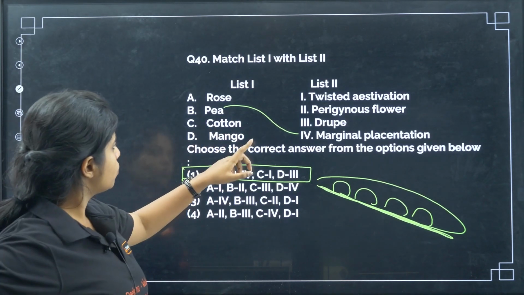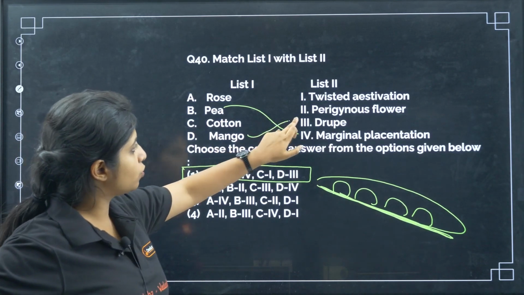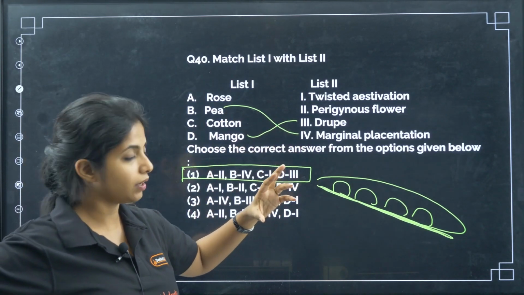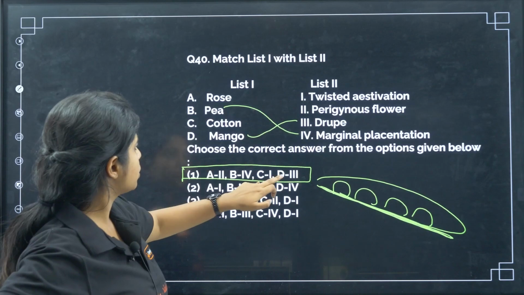Now, we have mango. So mango goes with drupe. It is a proper fleshy fruit that we have. So it was drupe. So D goes with 3.